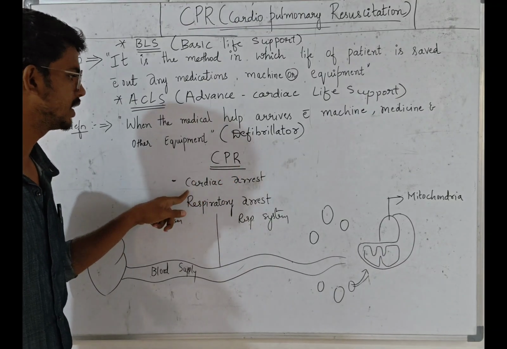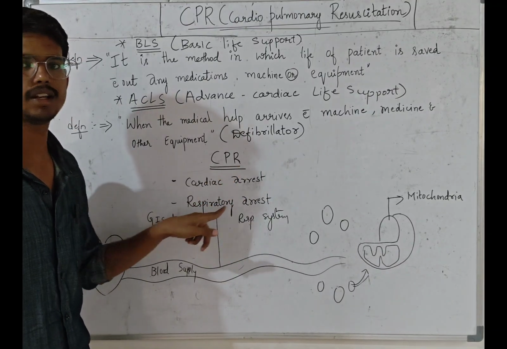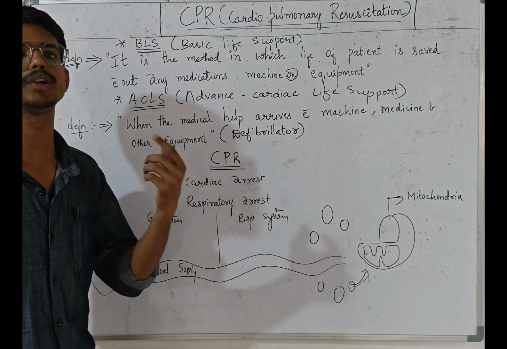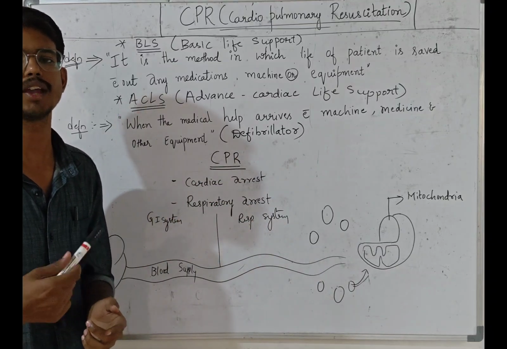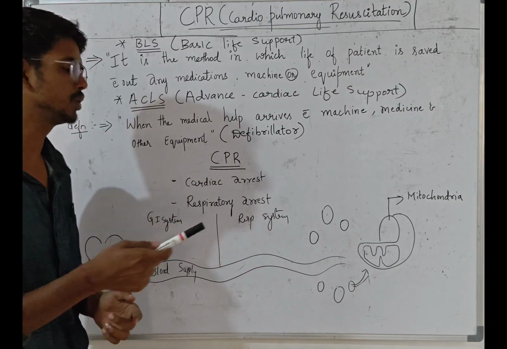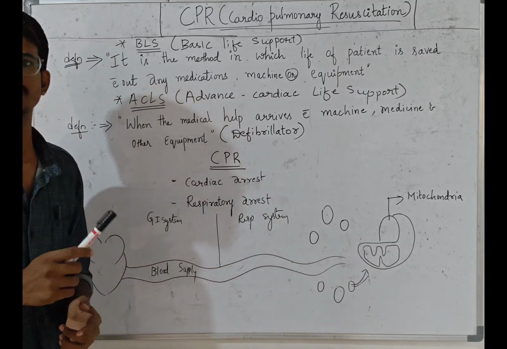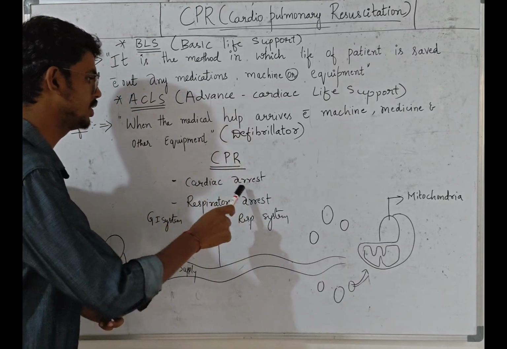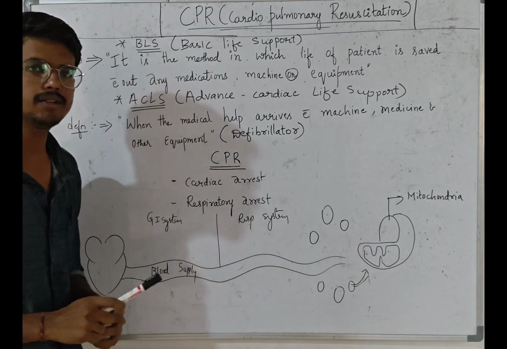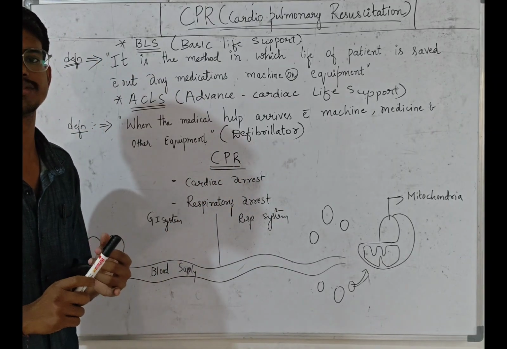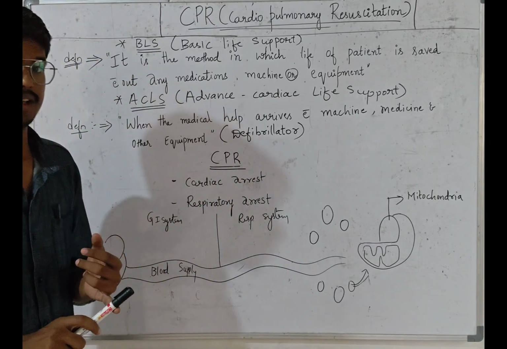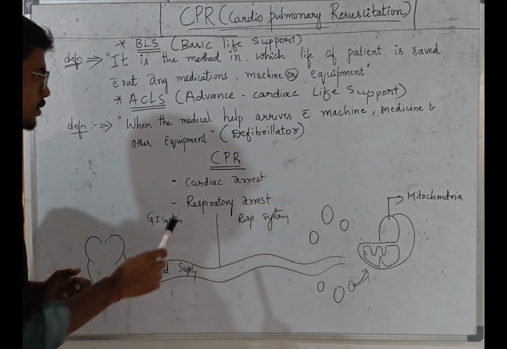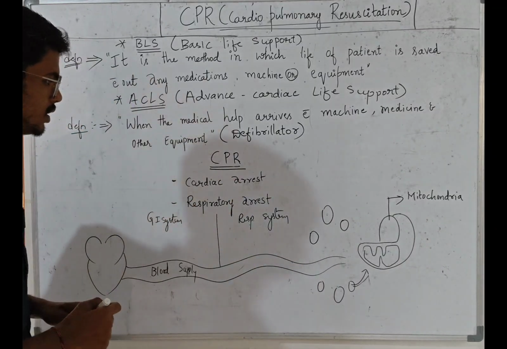So when cardiac arrest and pulmonary or respiratory arrest takes place, at that time we are going to provide reviving. Reviving means rebirth to the cardiac and the pulmonary, meaning lungs. So when arrest happens, at that time we are going to revive those organs, one is the heart, another one is the lungs. So that is the thing with cardiopulmonary resuscitation.